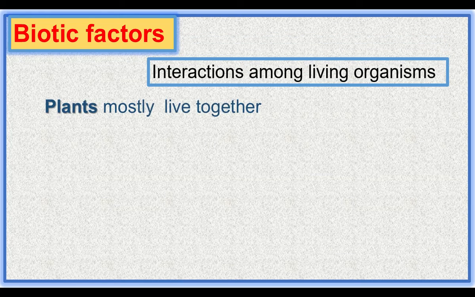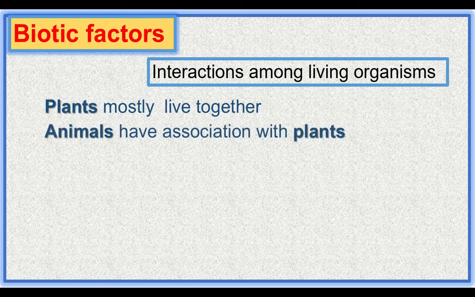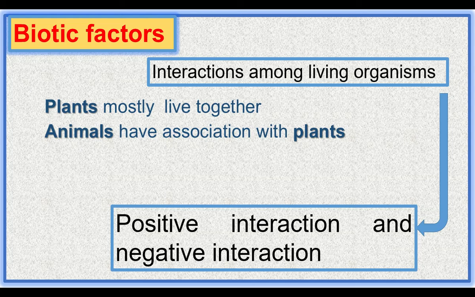Plants mostly live together and interact with one another. Animals have association with plants. The association of animals and plants affects plants in many ways. These biotic factors, that is interaction among living organisms, are grouped under two categories. They are positive interaction and negative interaction.